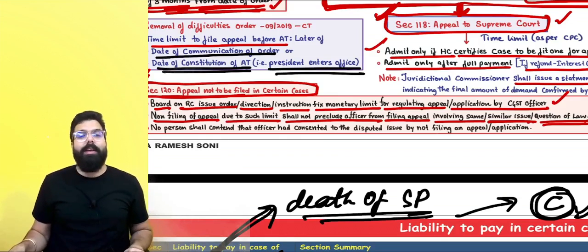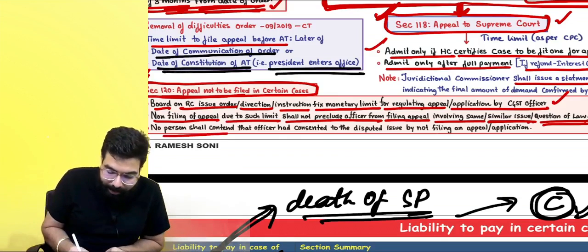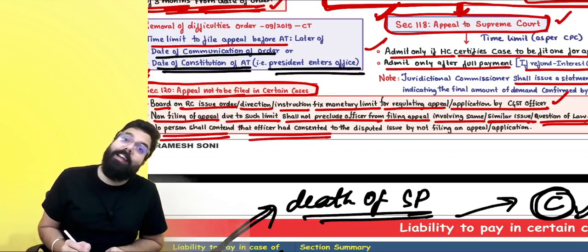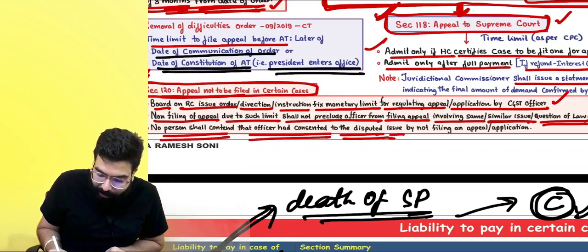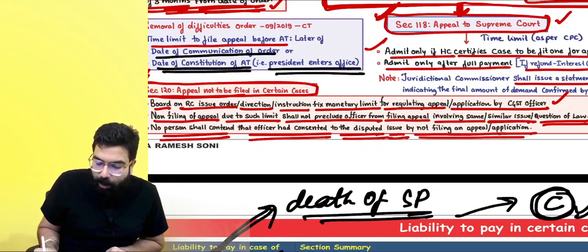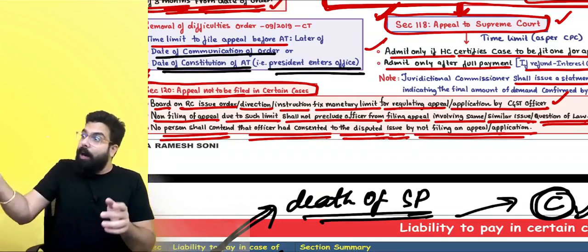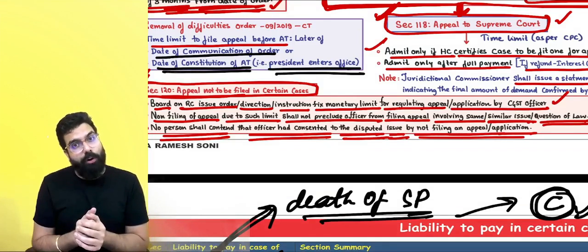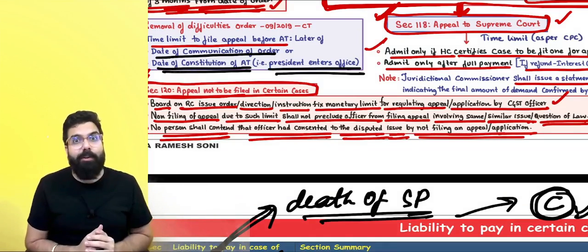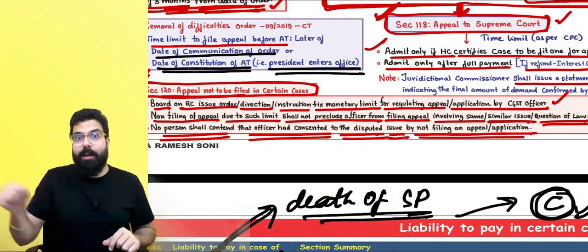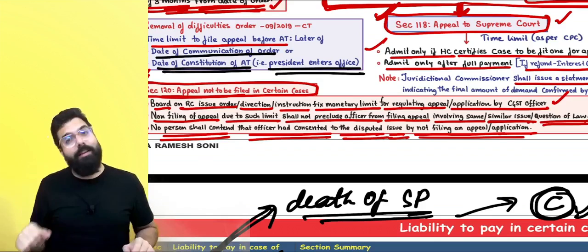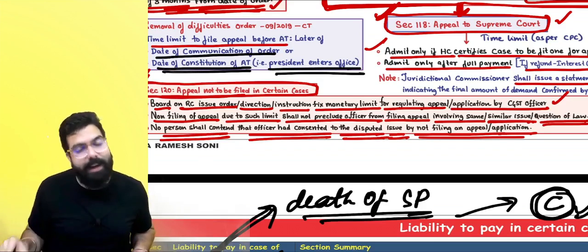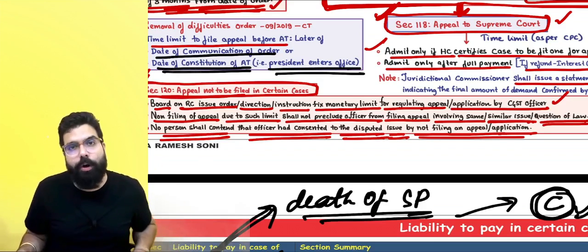You can't go ahead and say that no person shall contend that the officer had consented to the disputed issue by not filing an appeal or application. You can't go ahead and say, earlier, sir, for this issue you did not go for an appeal, now for the same issue why are you going for an appeal? Earlier when you did not go for an appeal, you had consented that what I am doing is right. You can't say that to the officer.